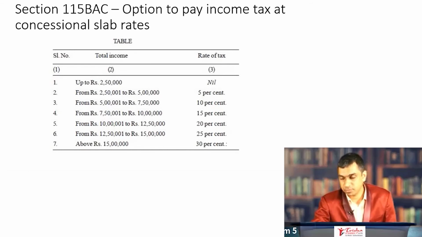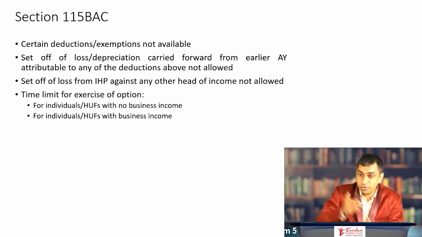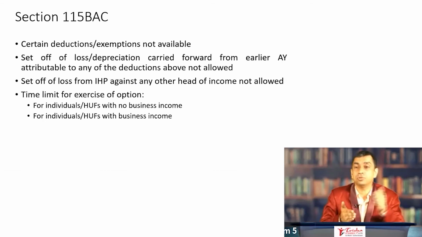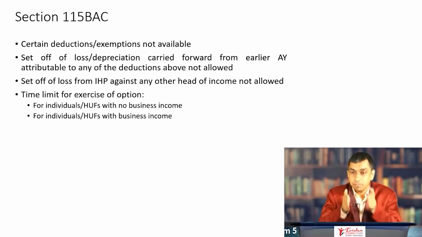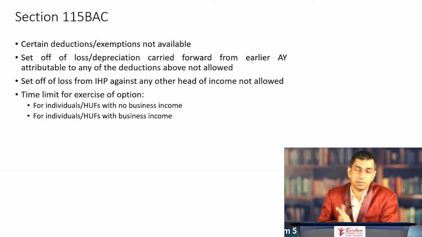Conditions. Certain deductions or exemptions are not available. Number two, set off of loss or depreciation. If it is carried forward, it cannot be used for set off at all. Present year's loss from house property cannot be set off against any other heads of income.